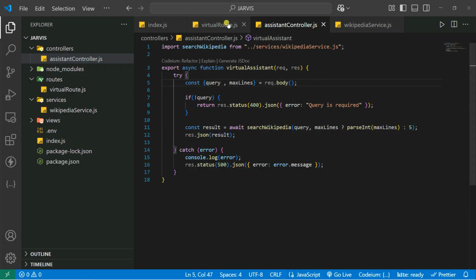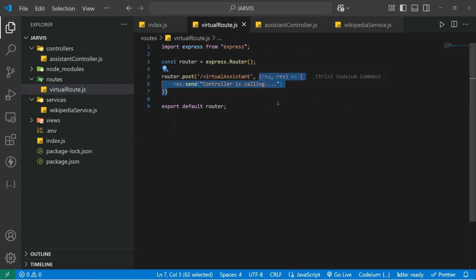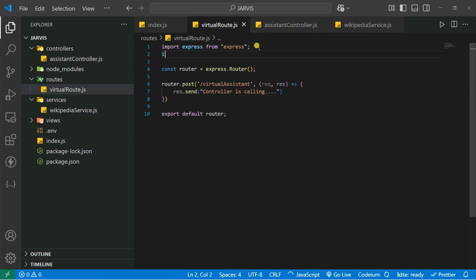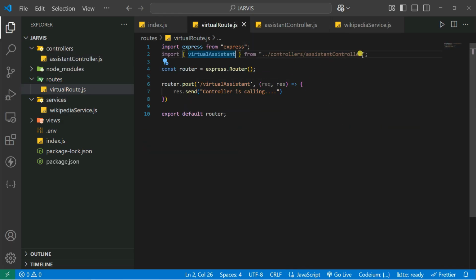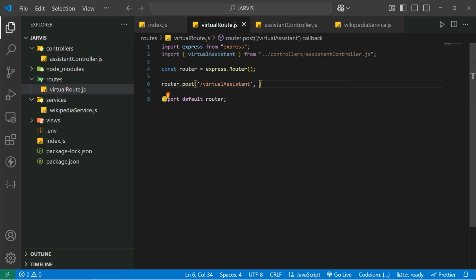Now if I go inside this virtual route, and I am going to import it, let's import the assistant controller, or you can say the virtualAssistant, because this is coming from the assistant controller and it is nothing but a function itself. So you can go inside that, use the controller.js, and simply call it from here. So you can use the virtualAssistant here. Okay, now let's save it.